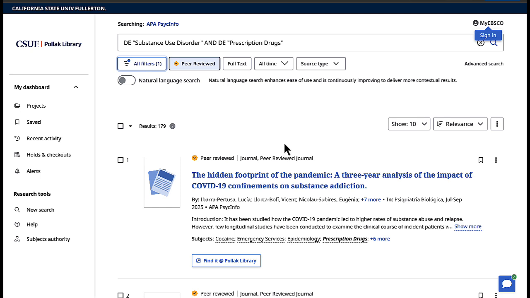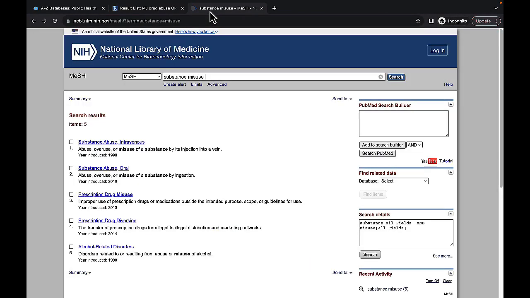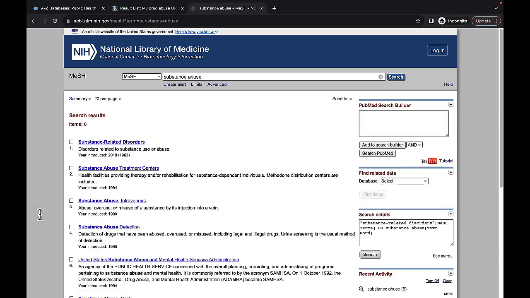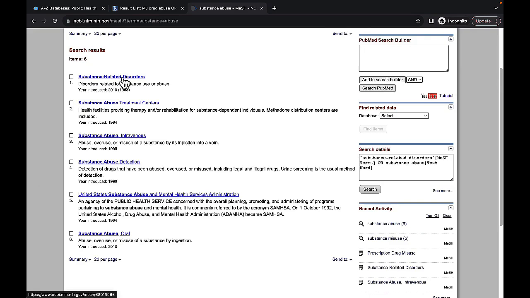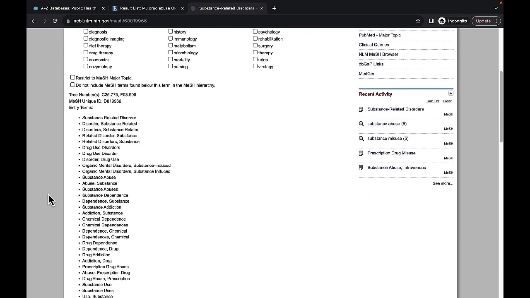You can always add in whichever search terms you want, but those subjects should be really helpful in locating the best articles for you. Now, I also just want to show you what happens when you look this up in PubMed. You can see there are things like prescription drug misuse. But if we want to look at anything broader than prescription drug misuse or substance abuse of oral ingestion, what we might want to try is substance abuse. And then we get into a whole bunch of different things to look at here. I see substance-related disorders. That's very broad. However, when I click on this, we can see that there's a lot of things to work with here.